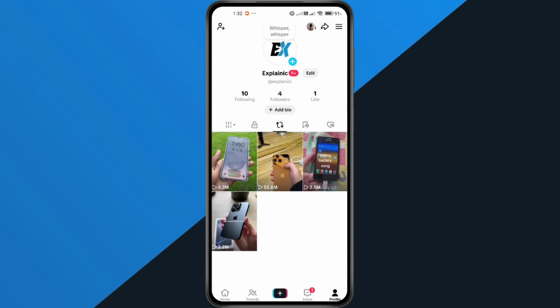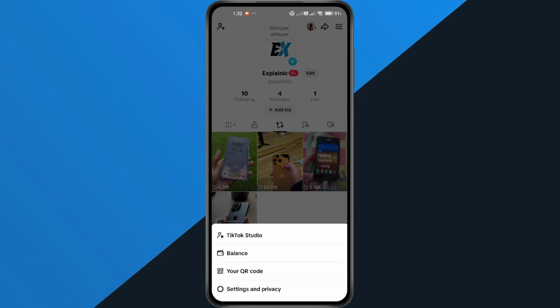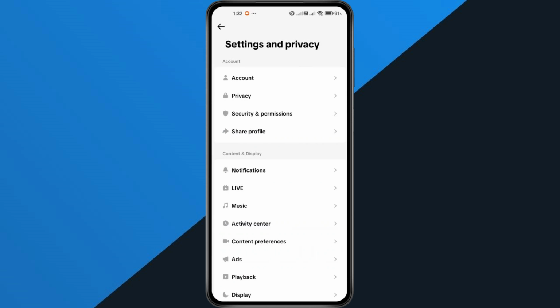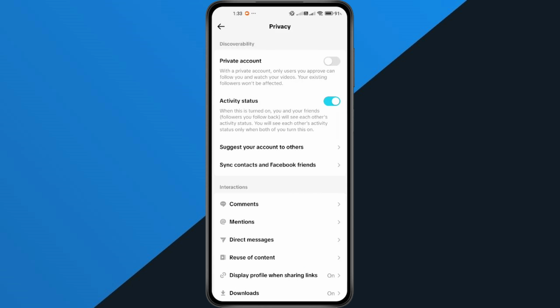Now, what if you want to keep your repost but don't want everyone to have access? Here's what you can do. Go to your profile, tap the three lines in the top right corner, then choose Settings and Privacy. From there, go to Privacy and switch your account to Private. With a private account, only the people you approve as followers will be able to see your reposts.